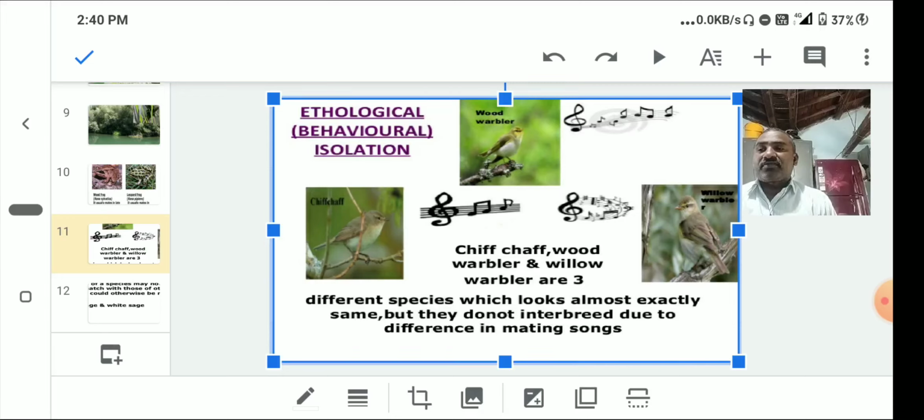You know about the dance in the reproduction of peacocks, especially the male peacock, which is very beautiful. Whenever the reproductive time is on, the male peacock performs a dance. That is called an inviting dance, which is nothing but courtship. Next one is songs. Generally birds sing songs, by which the males are attracted, and so they may mate and produce their young ones.